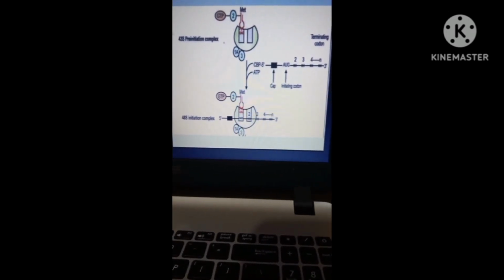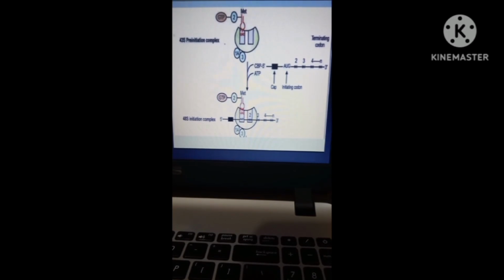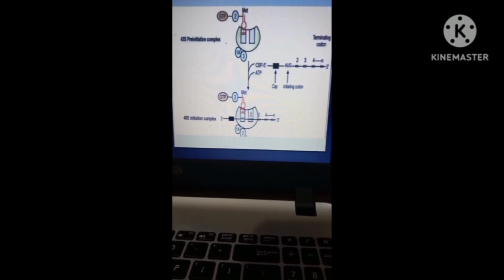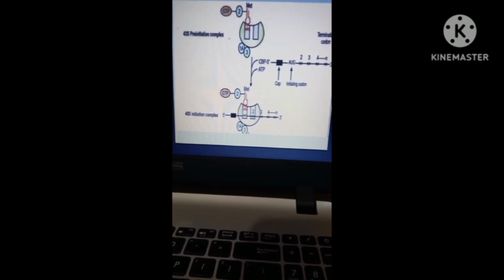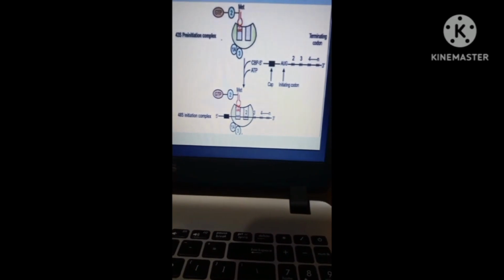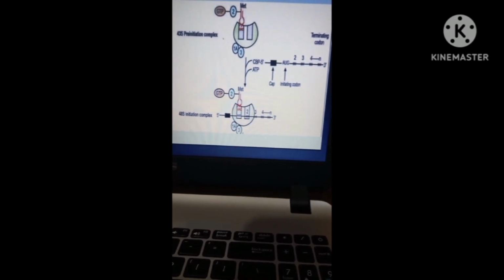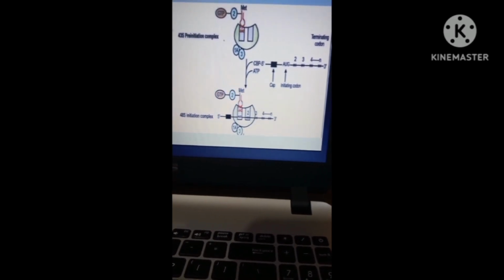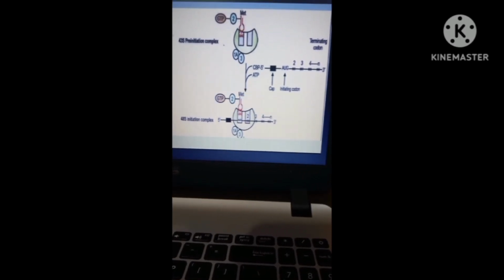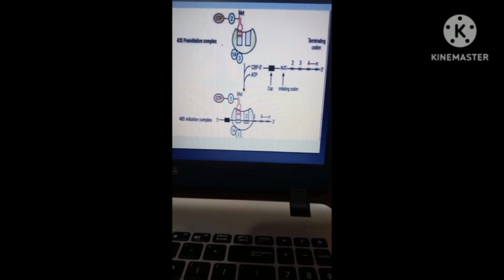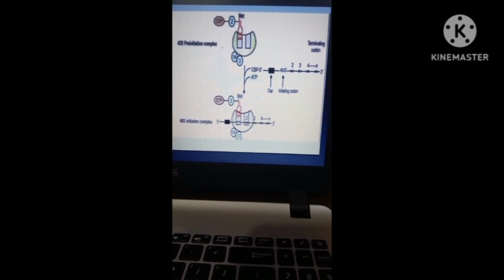So, eukaryotic initiation factor 4F complex is formed by the association of eukaryotic initiation factor 4E, eukaryotic initiation factor 4G, and eukaryotic initiation factor 4A. The eukaryotic initiation factor 4F, also referred to as cap binding protein, binds to the cap of mRNA.